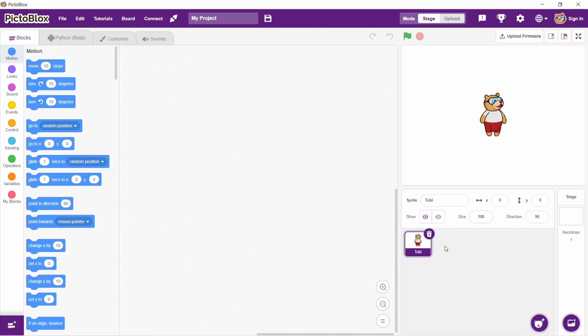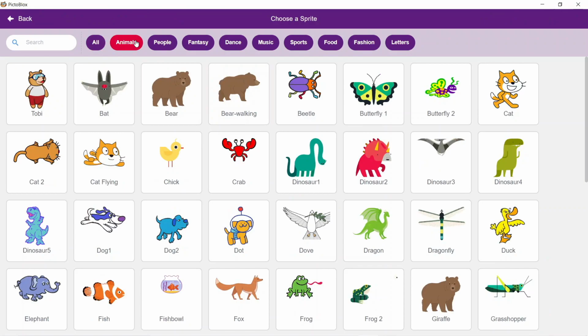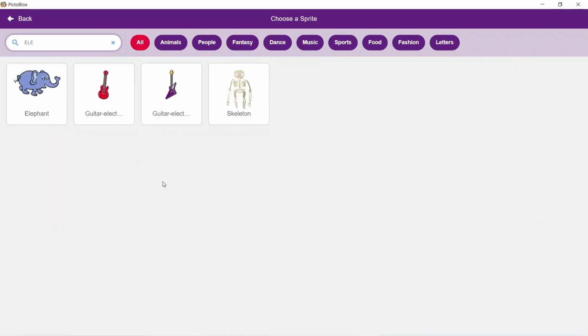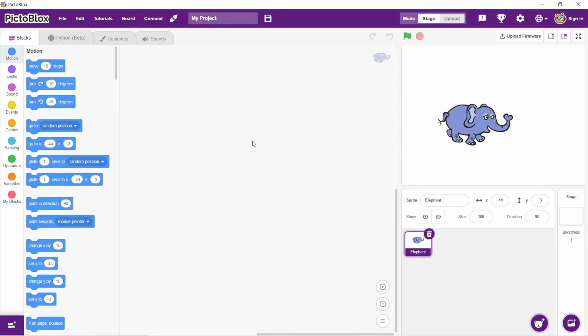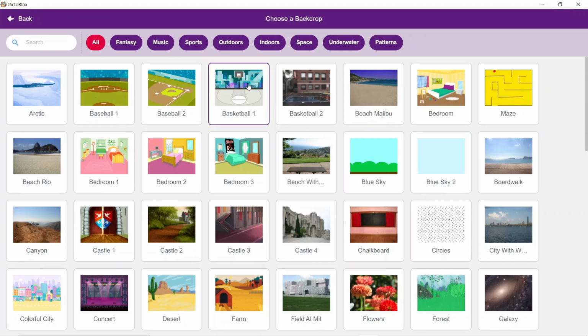In order to make a sneezing elephant, we will go to the sprites library, and in the animals category, we will look out for an elephant. You can use the search box also. And in this activity, we are going to make the elephant sneeze.